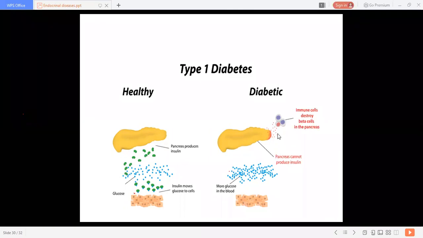But we are going to discuss what exactly happens, how this destruction occurs, which comes under the pathogenesis of the disease. That part we are going to discuss.